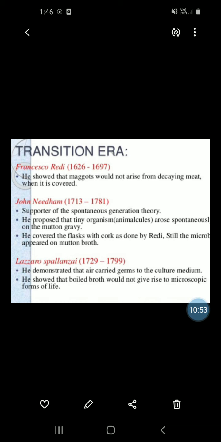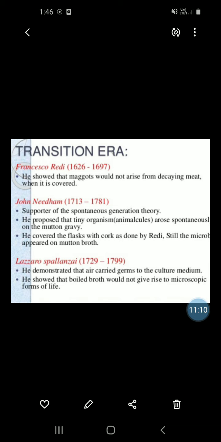Okay. Next discovery, Lazzaro Spallanzani, 1729 to 1799. He demonstrated that the air carried germs to the culture medium.